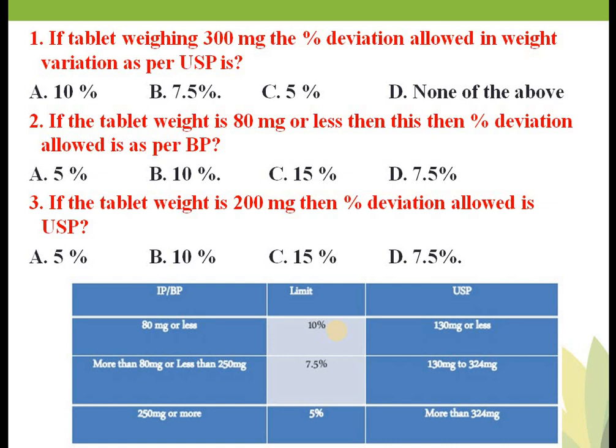Okay, if the weight of the tablet is 80 milligram or less, then the deviation allowed is plus or minus 10%. If the weight of the tablet is above 80 milligram but less than 250, then the deviation allowed is 7.5%. If the weight of the tablet is 250 milligram or more, then it is 5%.